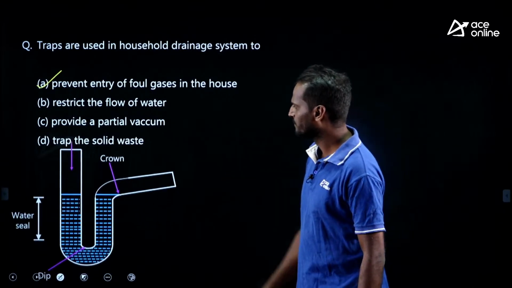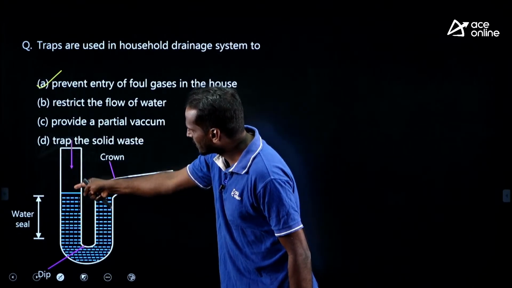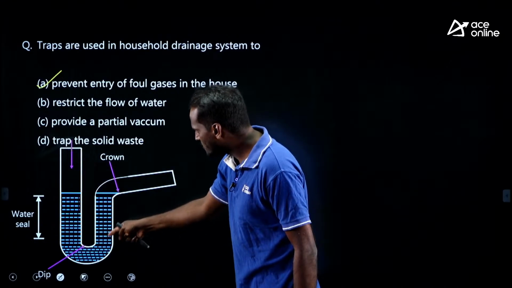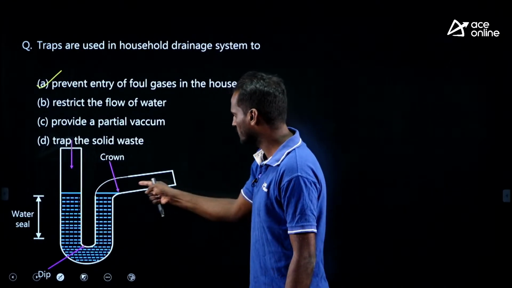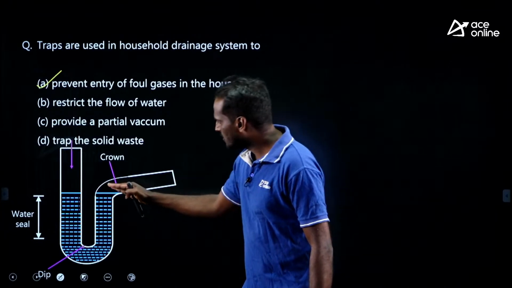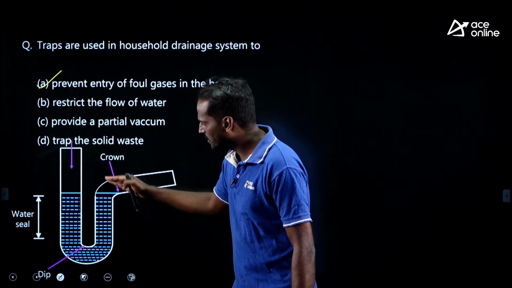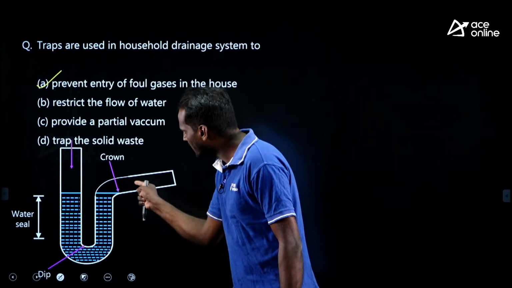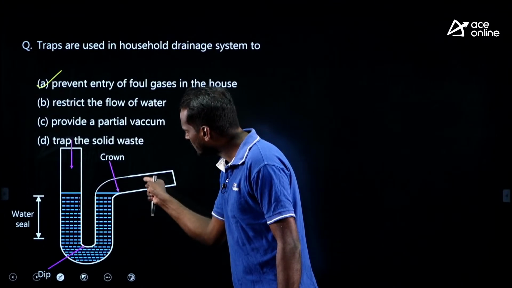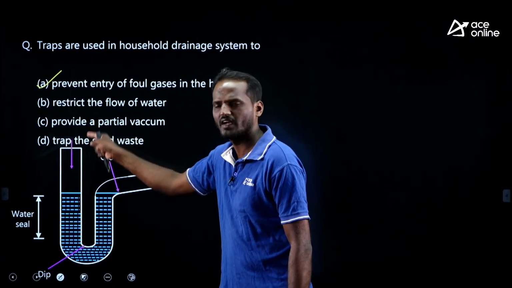Look at this image. This is the water collecting from the home. Once it passes through the drain and through this water seal, the quantity of some depth of water prevents the entry of any foul gases from this drain to the house sewer, right?